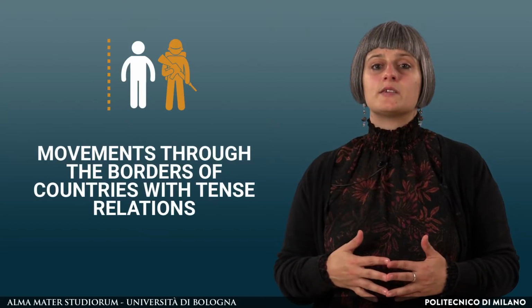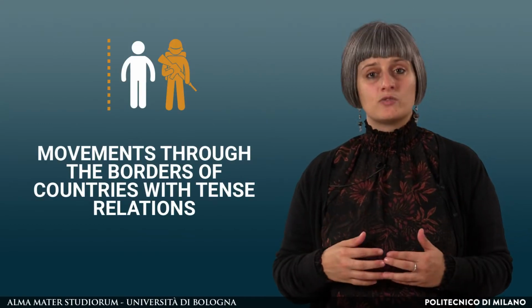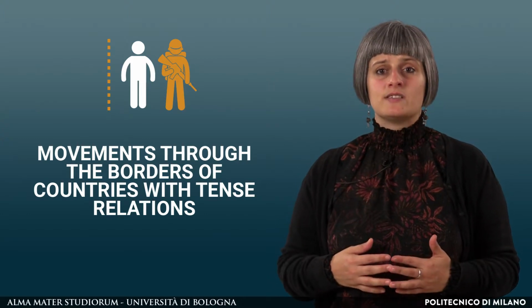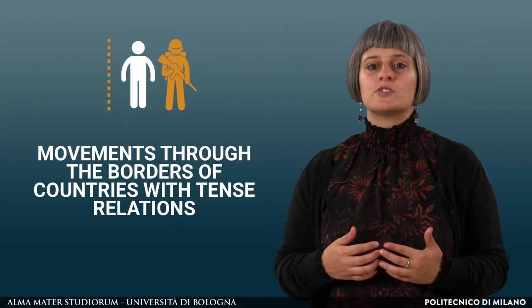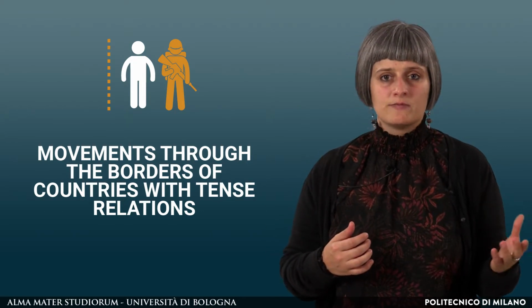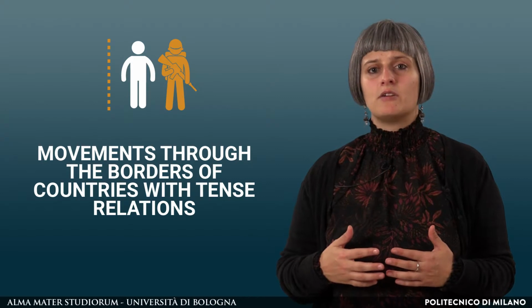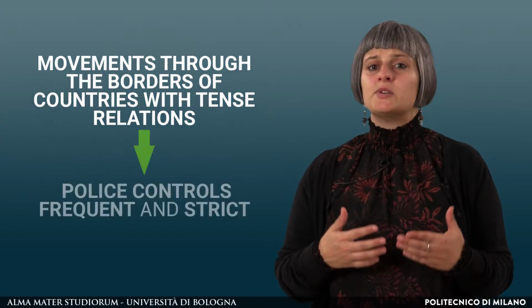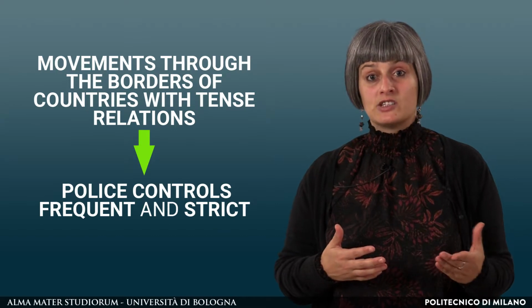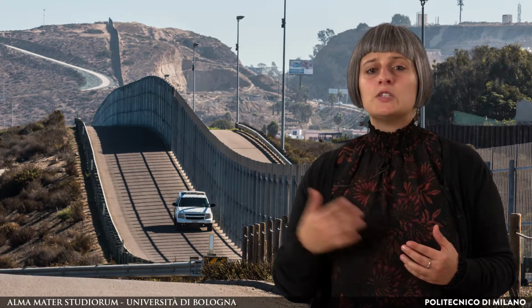Let's now address movements through the borders of countries with tense relations. There are still many boundaries that suffer from tense relations between the two sides for various reasons connected to immigration flows or tense political conflicts. This means that police controls at the borders are pretty frequent, when not mandatory, and strict. Think, for example, to the Israeli and Palestine borders or to the USA and Mexico borders.